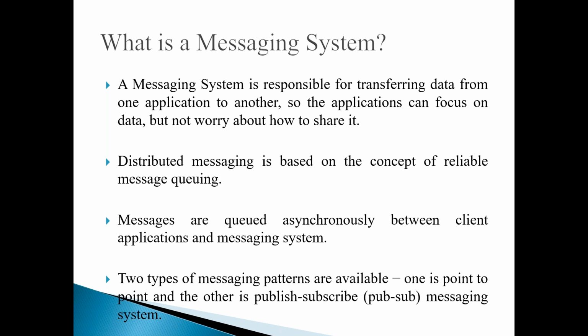By using a messaging system as an integration platform, it can receive the message from any program, and also deliver the message to any program. So applications really are not required to worry about how they are sharing with their partner and whether the other application is available or not. If application A wants to communicate with application B, it will send the message to application B through a messaging system. The messaging system will hold that message and deliver it to the target application.